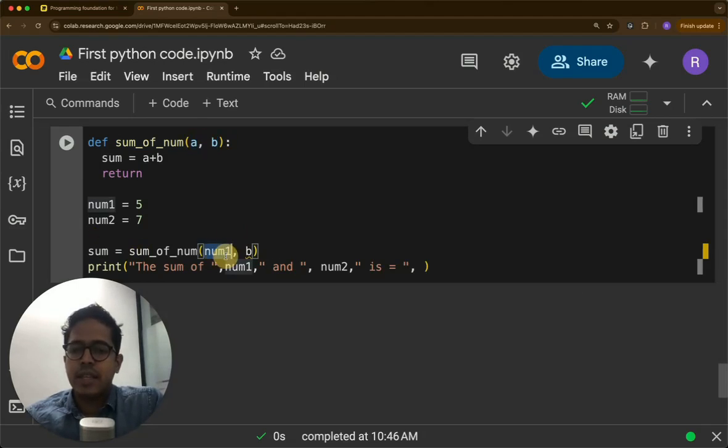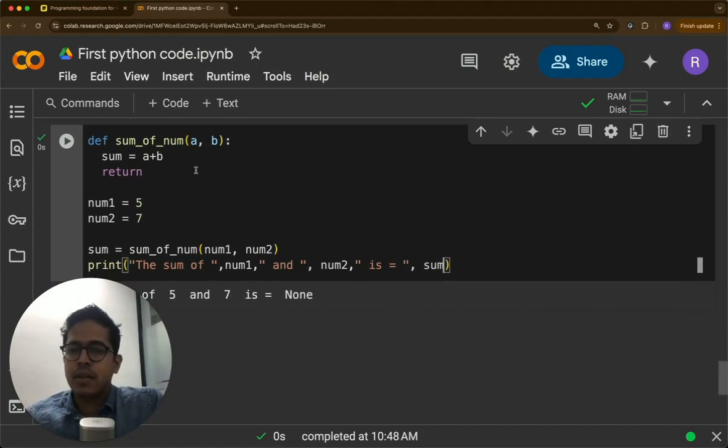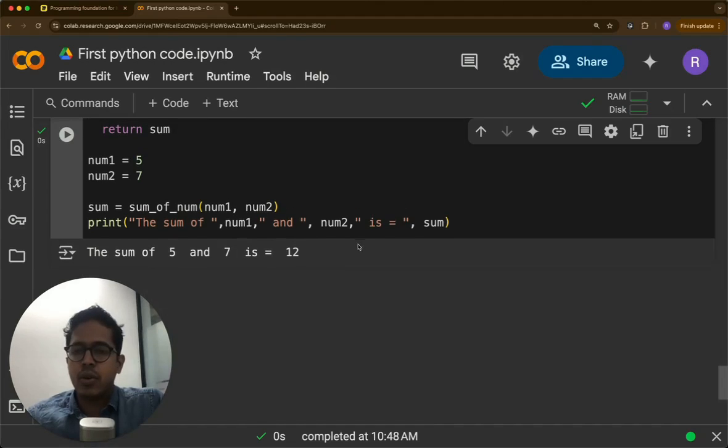But while passing, you pass these values. So you don't have to write a and b here. That will be invalid, because here it's a name that is assigned to whatever value is being passed. So sum equal to sum_of_num of num1, num2, and then we say print sum. Yeah, so now sum equal to 12.